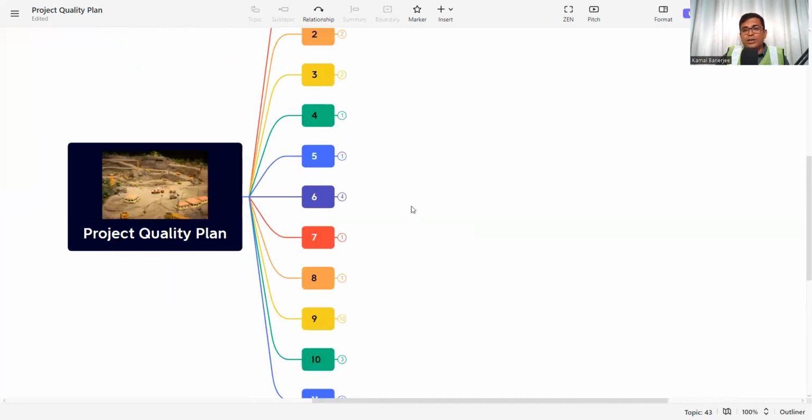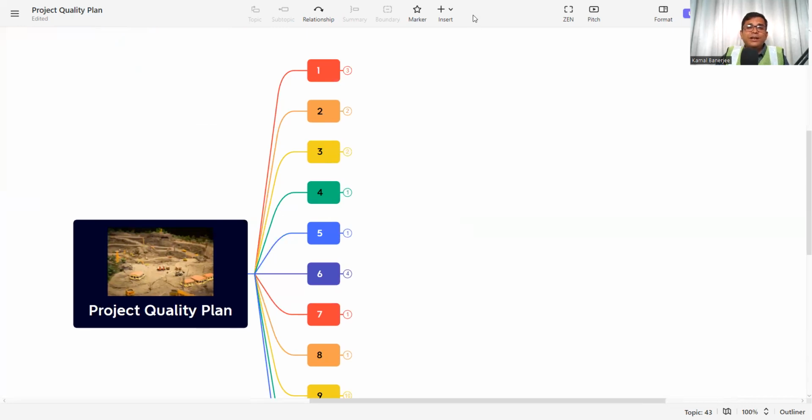So this is all of the project quality plan. These are the activities and sub-activities, whatever is required to deliver the project within time, budget and quality, and all of it should be incorporated in the project quality plan. And this should be documented as 1, 2, 3 like this. After getting the LOI or the project from the client or consultant, you need to submit it to the consultant, and after getting approval, it should be circulated to everyone to understand that this is our project quality plan, and we need to follow it as a guideline or roadmap.